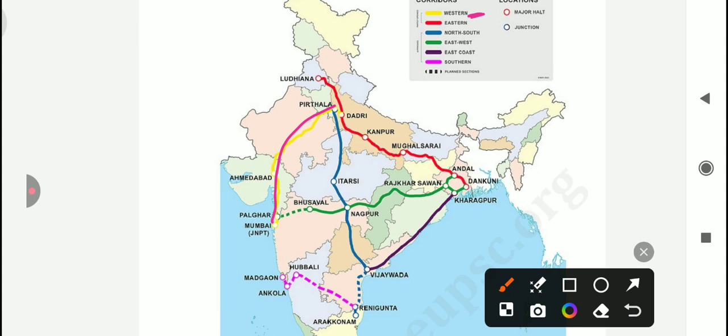Okay, and next one is North South, Palanpur to Vijayawada, which is this one.